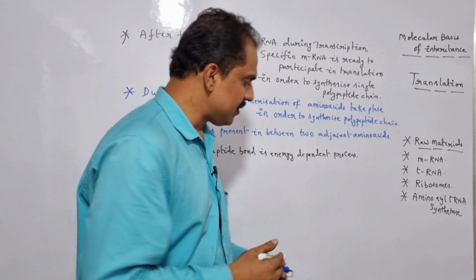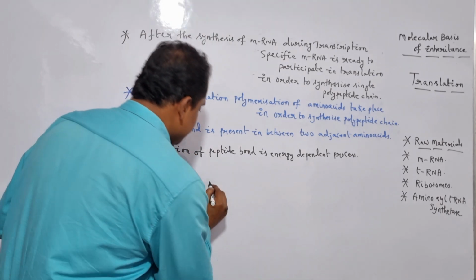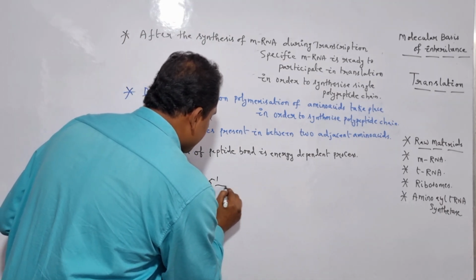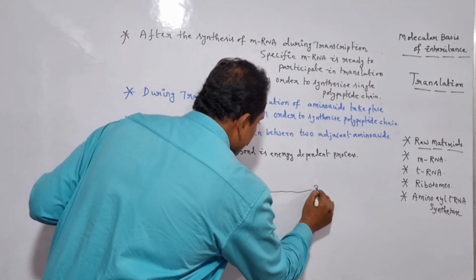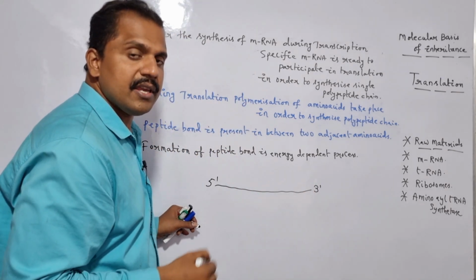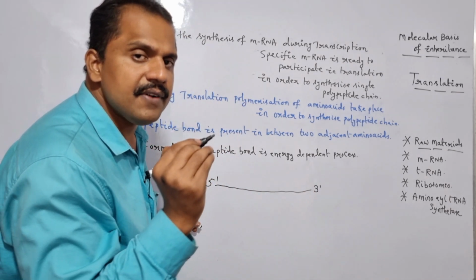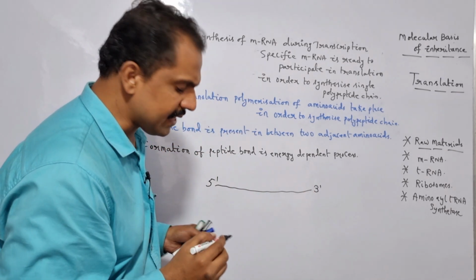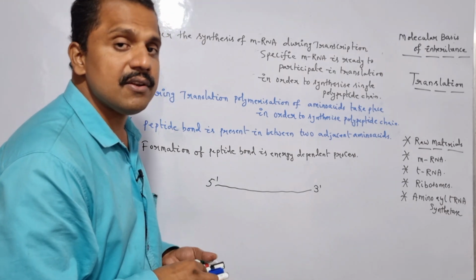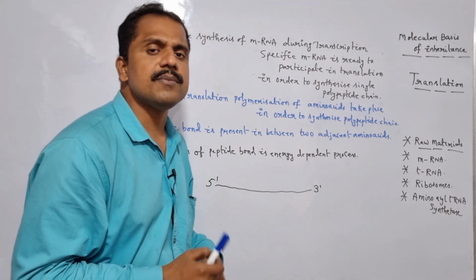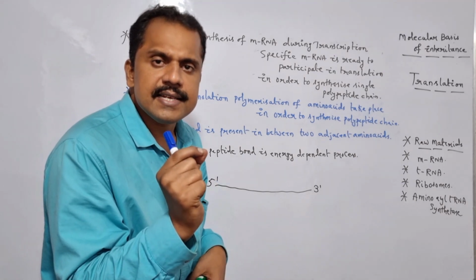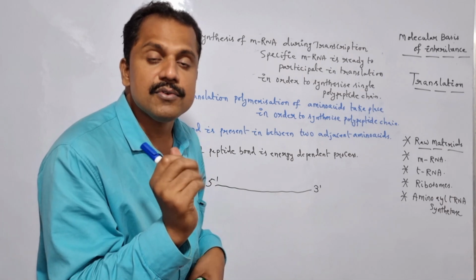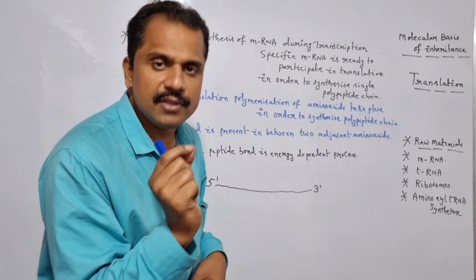Is it clear? So let me show it here. So let us assume it is the mRNA here. Is it clear? So if the specific mRNA is single stranded, only under such condition, the ribosomes, the subcellular factory responsible for organizing the translation mechanism, are capable of recruiting to the mRNA.